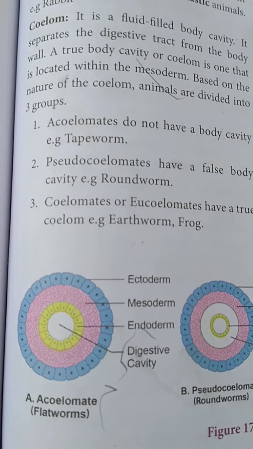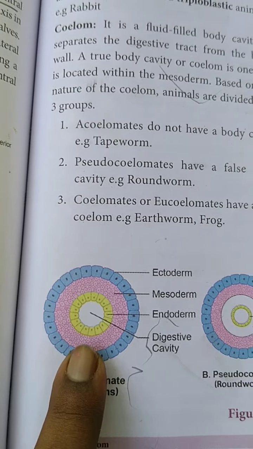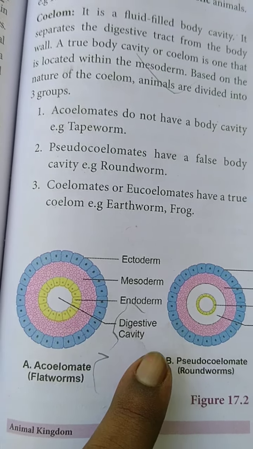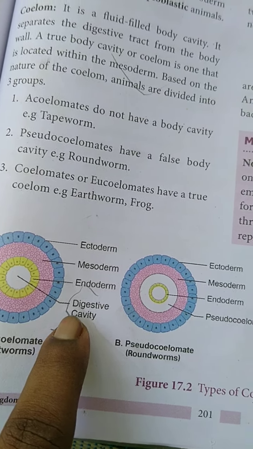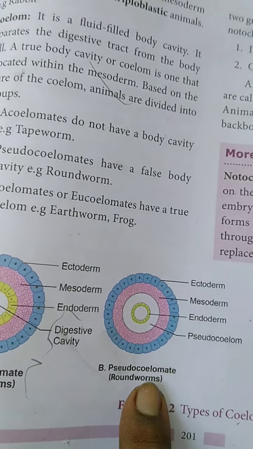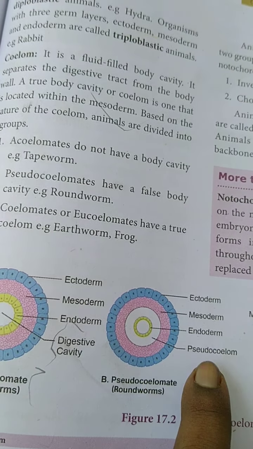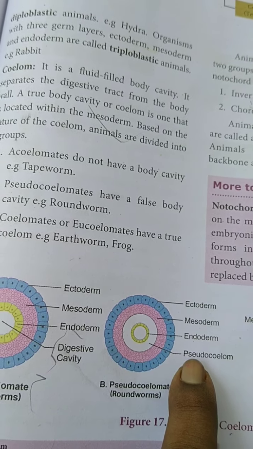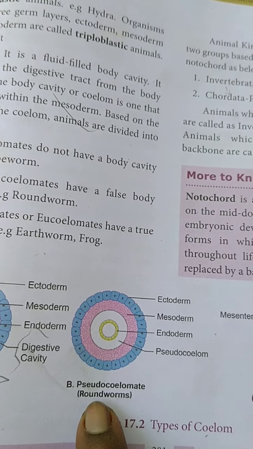These are a few diagrams about acoelomates. Listen carefully, where the digestive cavity is present. And this is the pseudocoelomates. Listen, where the pseudocoelom will be present, in which area. Example for roundworm.